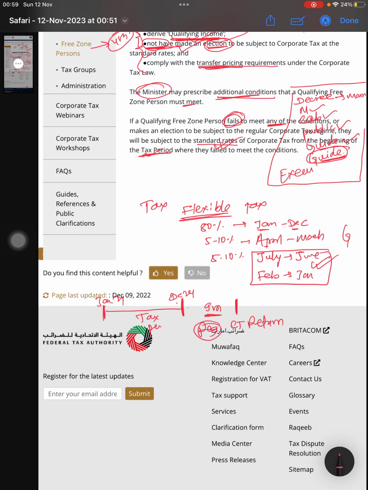For the registration period, registration has been opened right now. For the first registration you have a period of this much, you can register anywhere, but better you register in between.